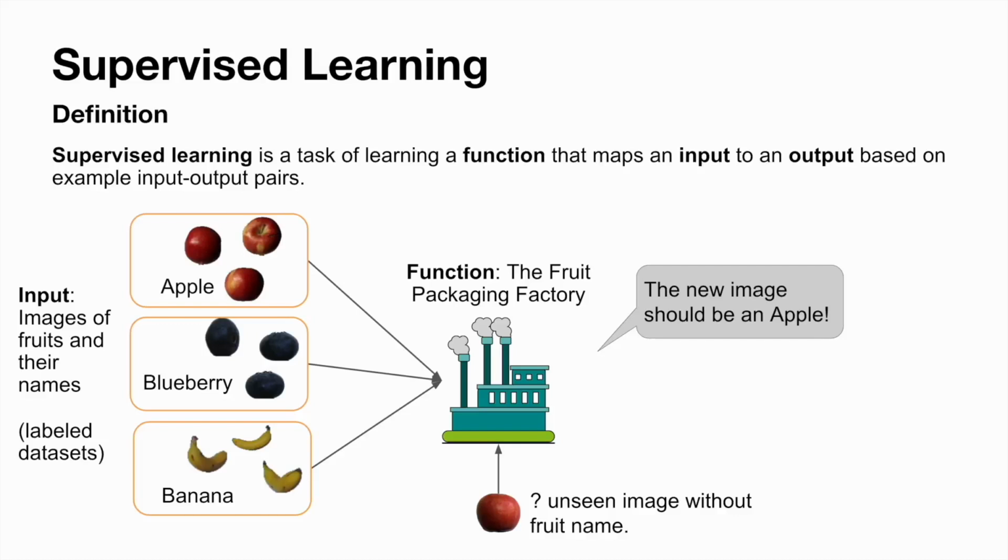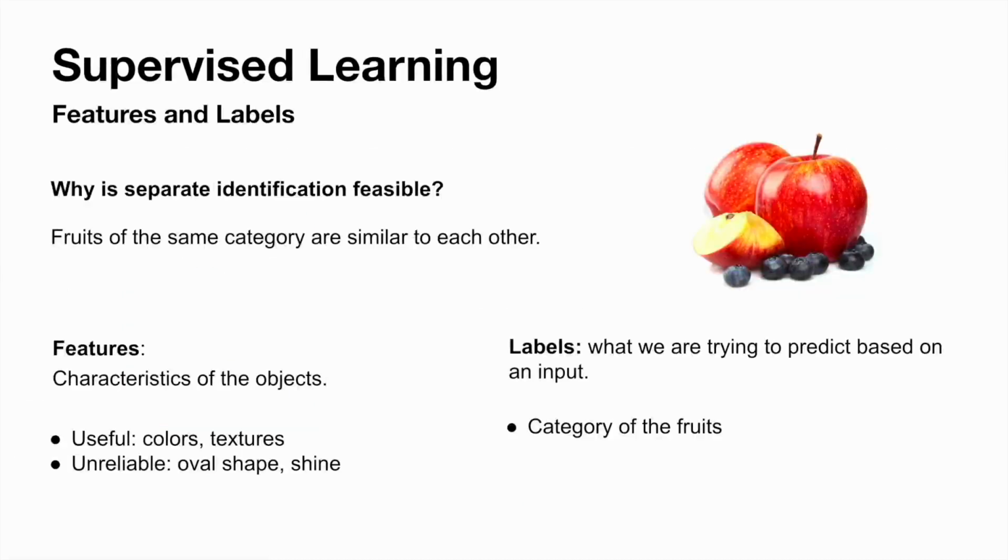Each time the picture-fruit name pair is fed to the system, we expect the model to discover the underlying relationship between picture and fruits, and gradually the system improves the model's performance. This procedure of adjusting our system based on data is called learning or training. After training, we will apply the system to the conveyor belt with new pictures of apples, blueberries, and bananas to see if the model can provide the correct output. This is called prediction. So why is supervised learning feasible in this example?